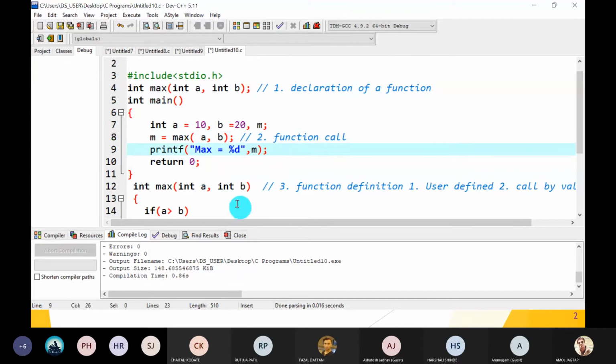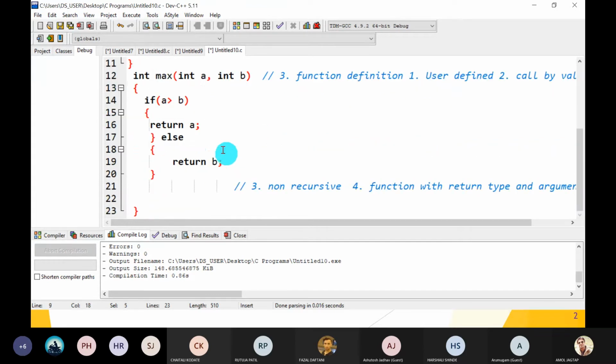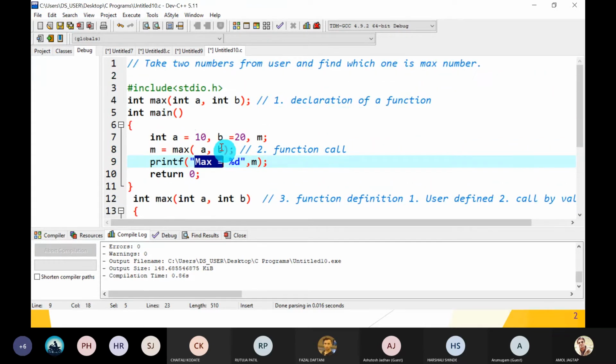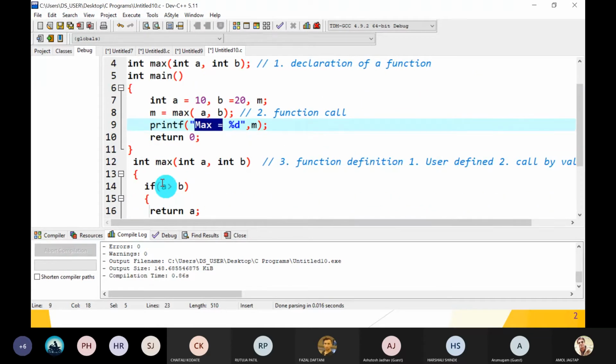But after this, one problem is there. Main says, "I want the output as A is max or B is max." Here we just print max is, whichever value is max. But main tells the max function, "Something is wrong.